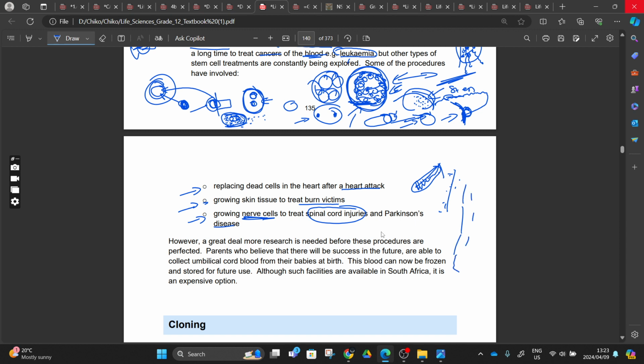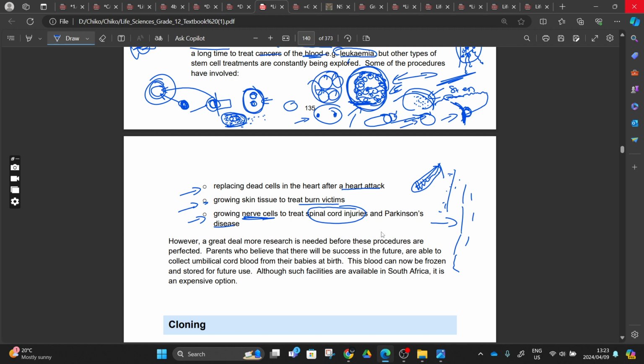We are going to learn this next. These stem cells can be used to replace nerve cells. If you don't know what a nerve cell is, don't worry, you will learn about it when we reach that chapter. However, a great deal more research is needed before these procedures are performed.